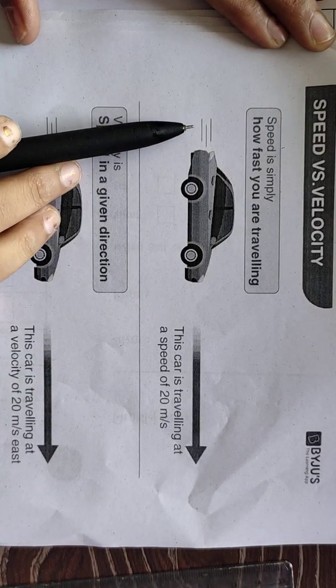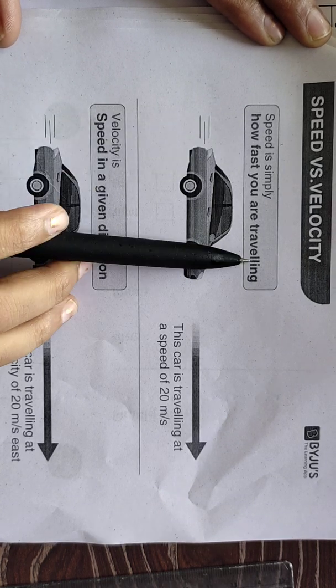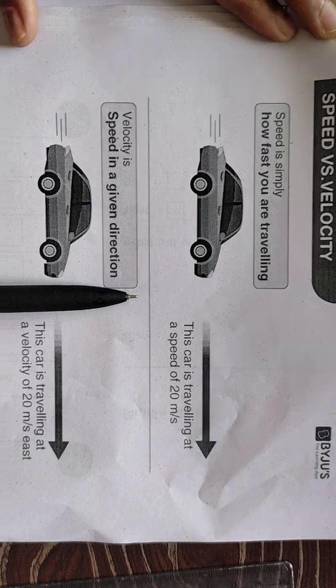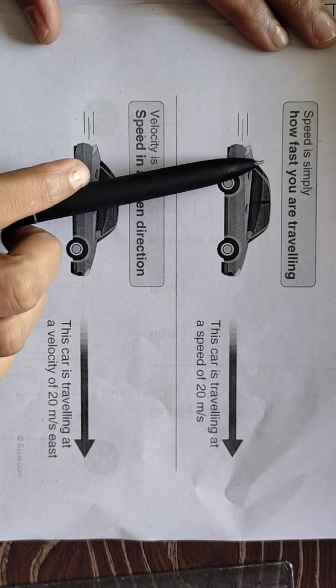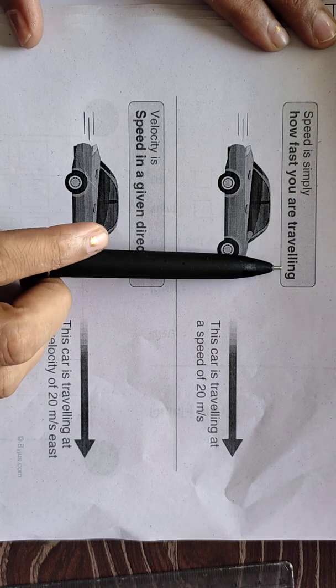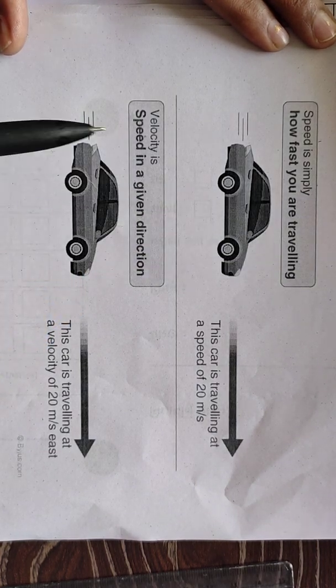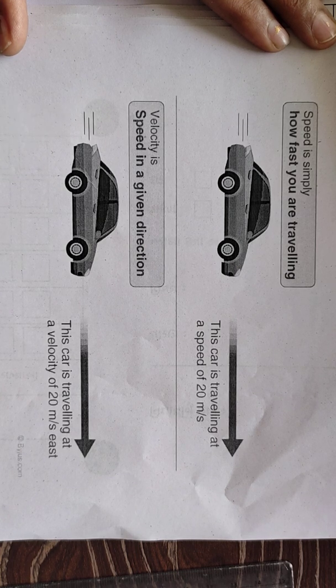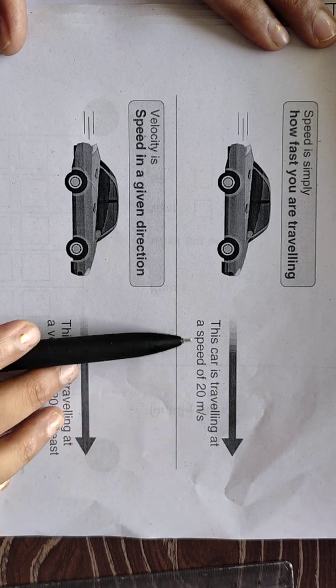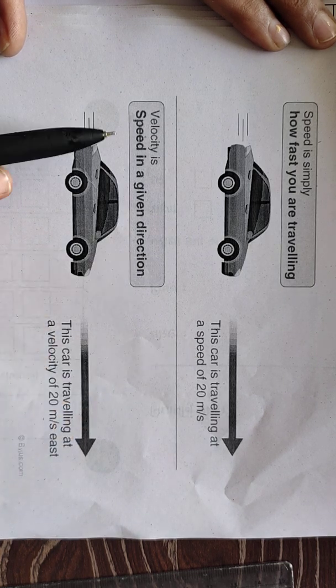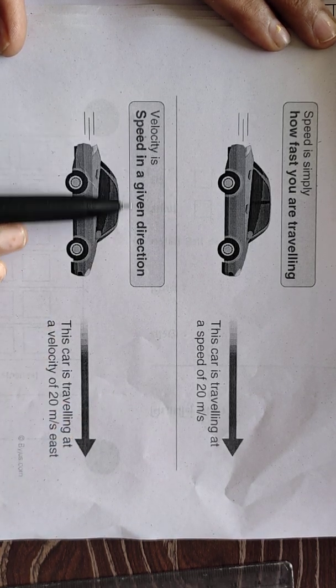Now if we try to get the clear difference between speed and velocity, then with the help of this example we can get it very clearly. Speed is simply how fast you are traveling, right? Speed does not require any direction, it only focuses on how fast you are traveling. So suppose this car is traveling at a speed of 20 meter per second, while if you talk about velocity in the same case, then velocity is speed in a given direction.